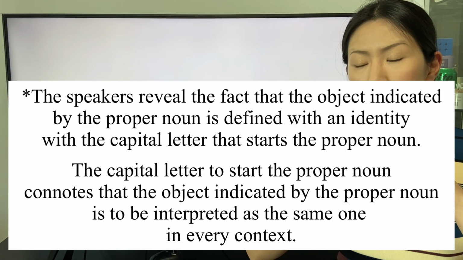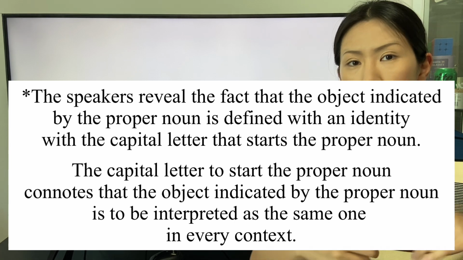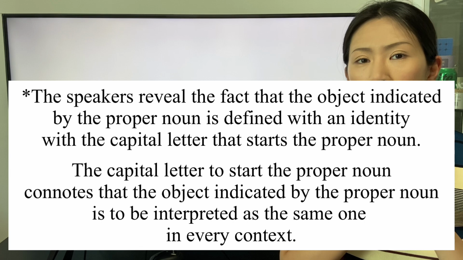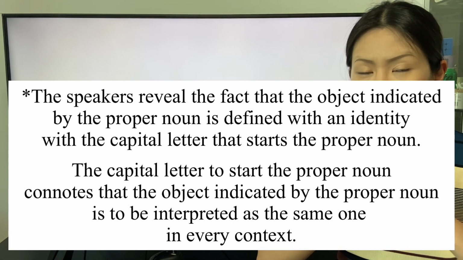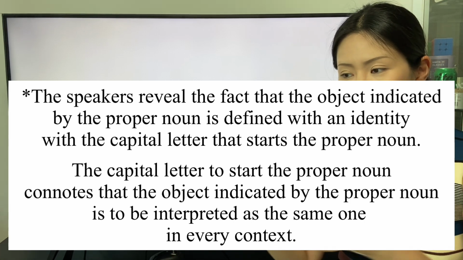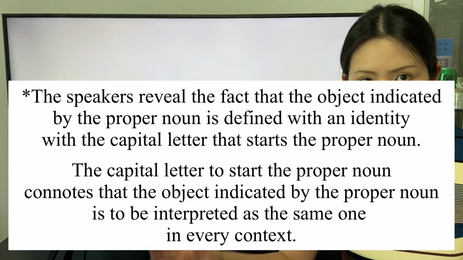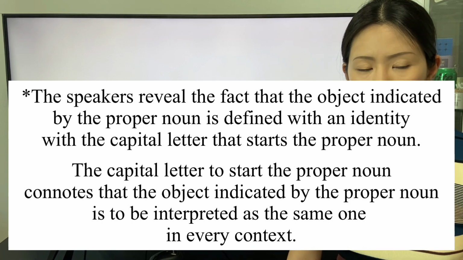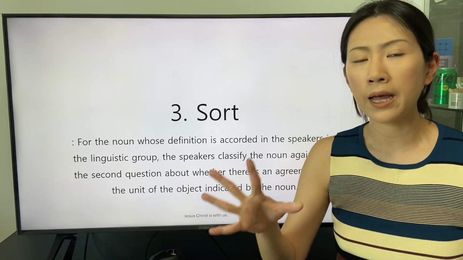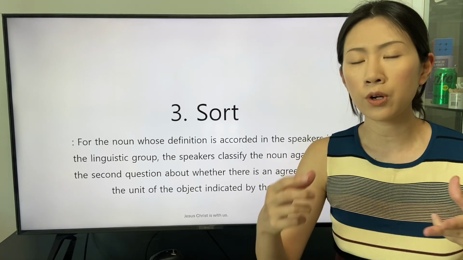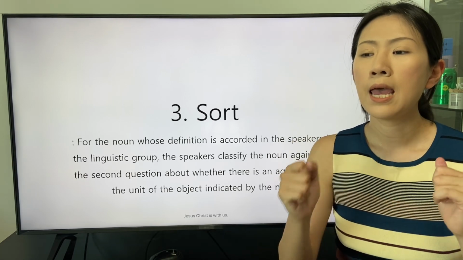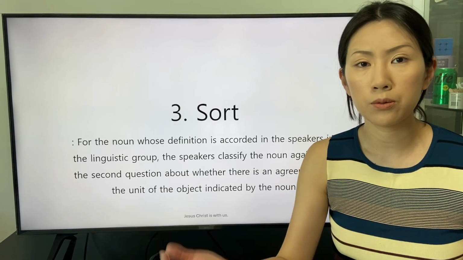The speakers reveal the fact that the object indicated by the proper noun is defined with an identity with the capital letter that starts the proper noun. The capital letter to start the proper noun connotes that the object indicated by the proper noun is to be interpreted as the same one in every context. We will classify the third and fourth sort of the noun, a material noun and a general noun.